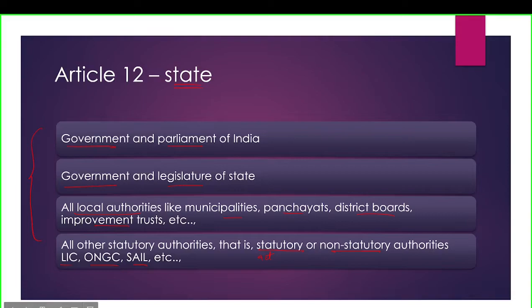So if these four make any law which violates the fundamental right of any citizen, then that citizen can challenge that law in the court, and they cannot challenge anything done outside of these four conditions.